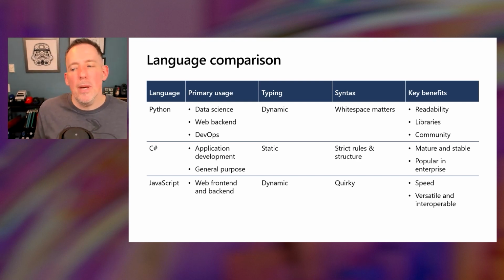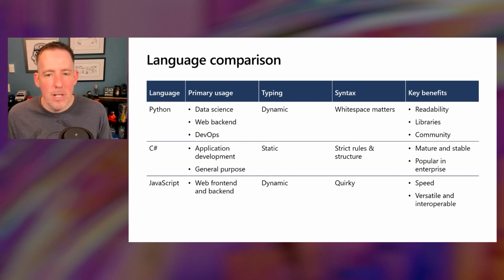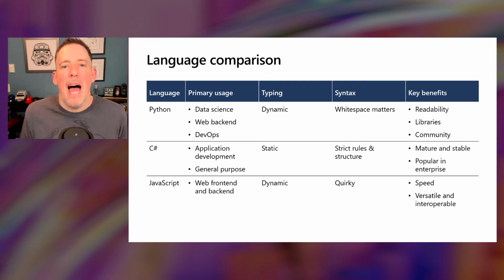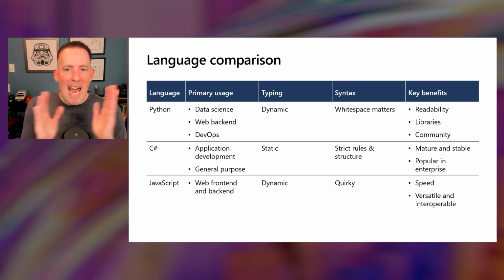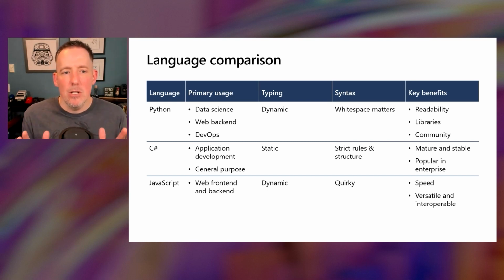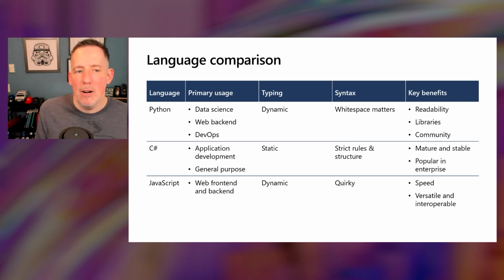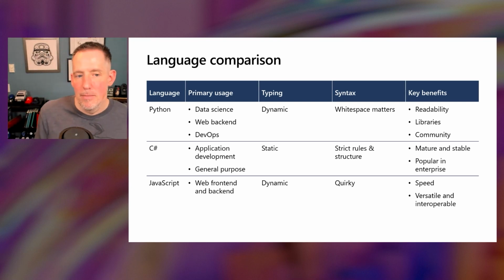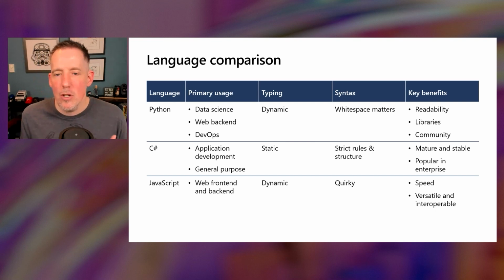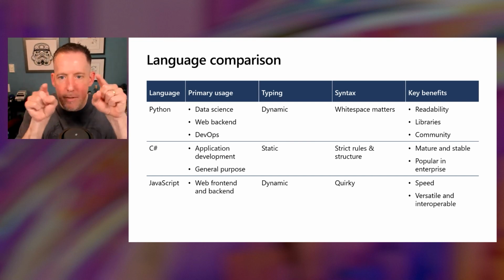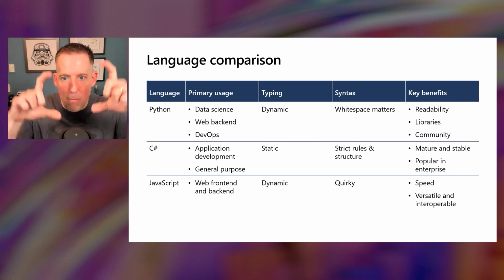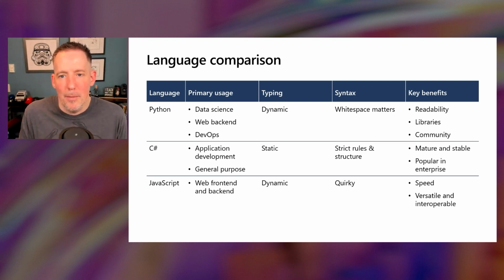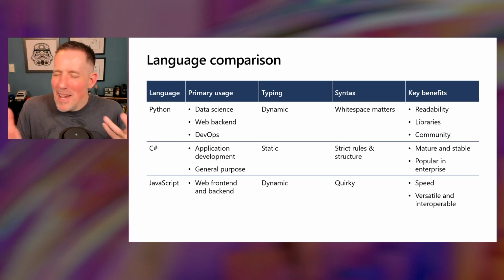Python is also a little bit unique from other programming languages in that white space matters. So carriage returns, where you're tabbing in or spacing into, all of that really matters with Python, and it doesn't with C# and JavaScript. The reason that it doesn't for C# and JavaScript is because C# and JavaScript use curly braces to mark off where code blocks are. Python doesn't do that. White space matters.